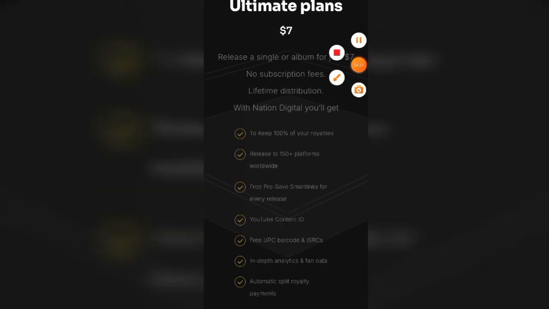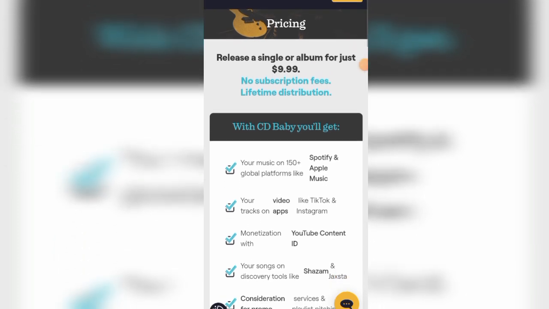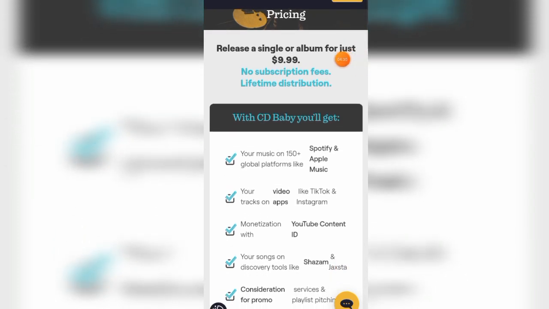Right now, let us compare CD Baby's pricing to Nation Digital. You can see right here on CD Baby, you could distribute your singles or EP for just $10. There's no subscription fee, which I would say is similar to Nation Digital. But the difference is that with Nation Digital you're paying just $7, while on CD Baby you're paying about $10 for distribution.